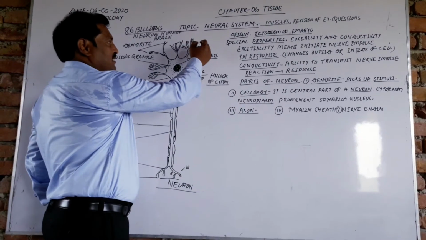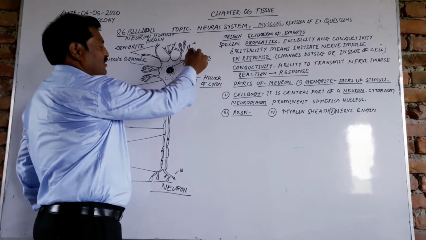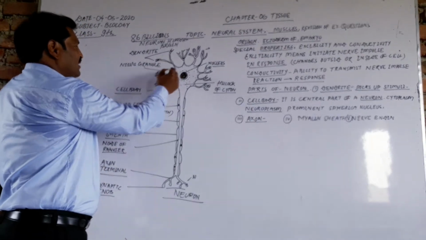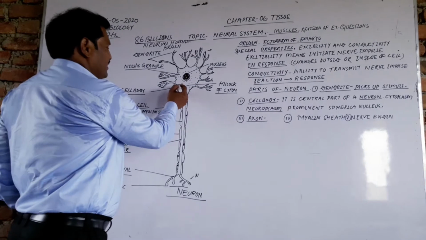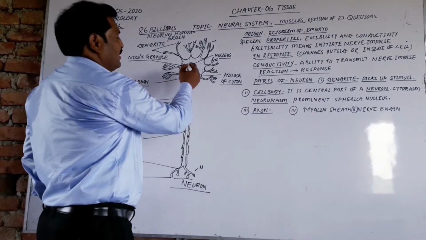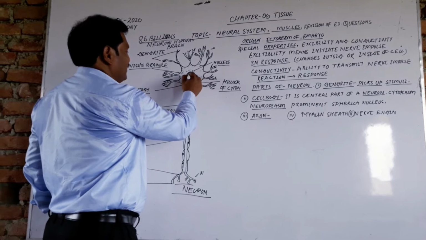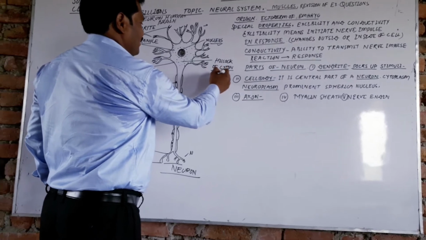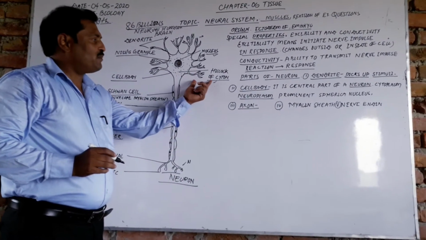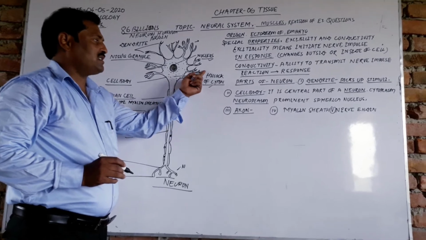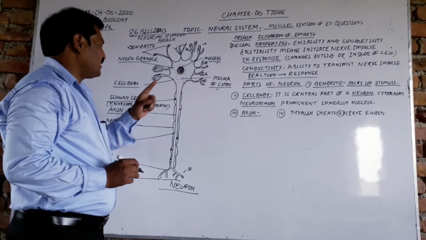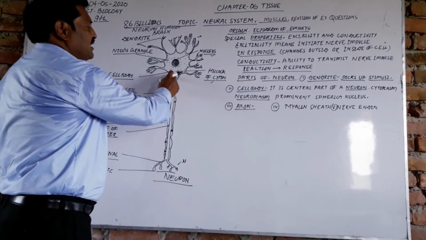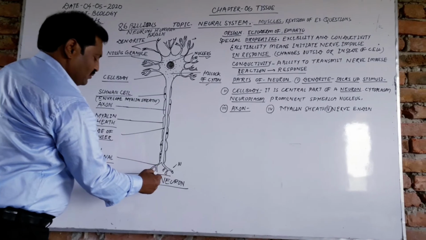The first structures of the neuron are the dendrites, branch-like structures, and after that the Nissl granules. This is the central part, the cell body, and just inside the central position of the cell body there is a nucleus, and the axon hillock. This is the most important and most sensitive part of the neuron. After that, you see there is a long tubular structure that runs from the axon hillock of the cytoplasm and ends in the nerve ending.